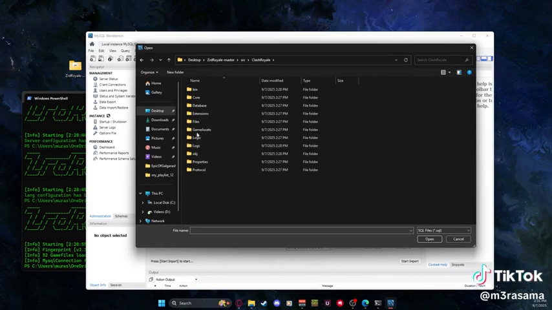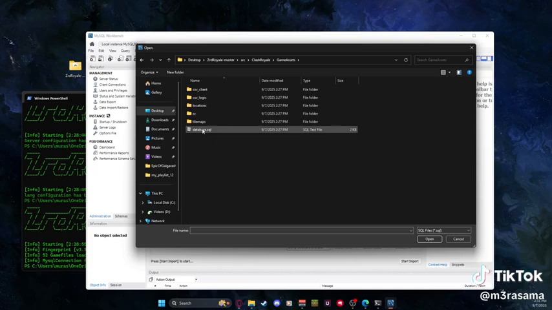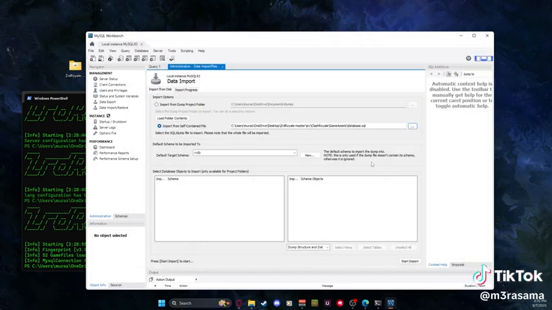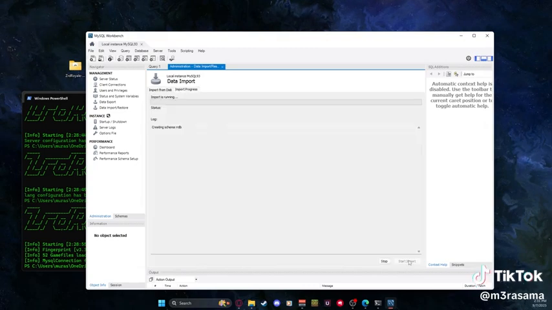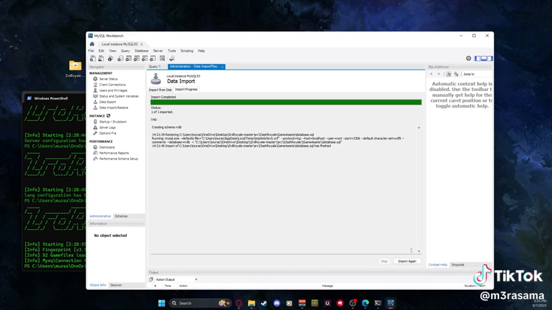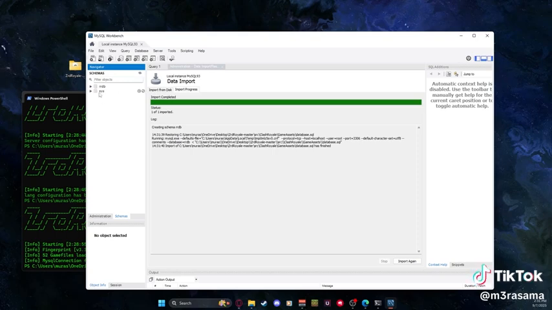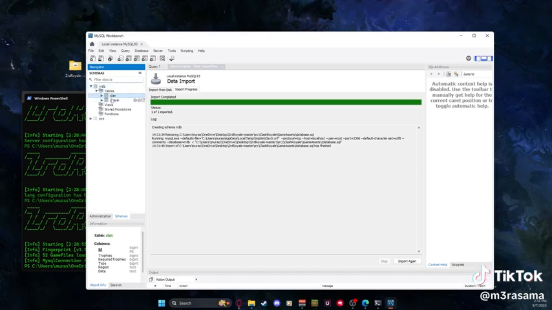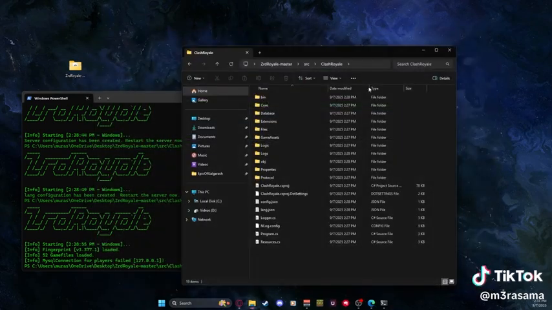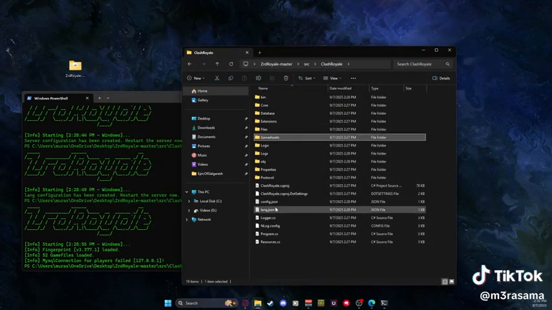And then I'm going to click on game assets, database.sql, and I'm going to click start import. Now that looks like it finished, I'm going to click on schemas, refresh here, tables, and we can see that we have 2 right here, which is awesome. That means it's working. So I can go ahead and close this, and I can go into the configuration file.